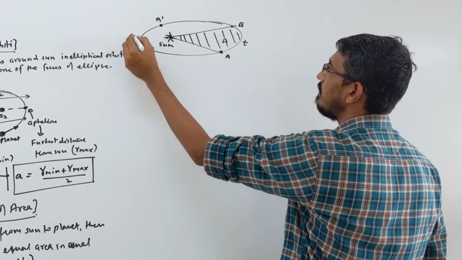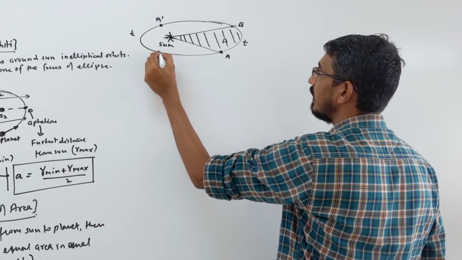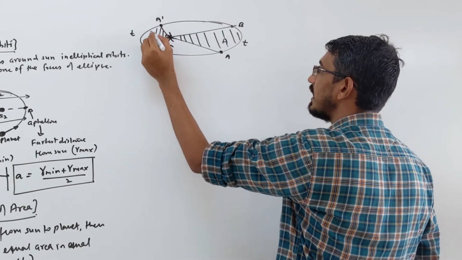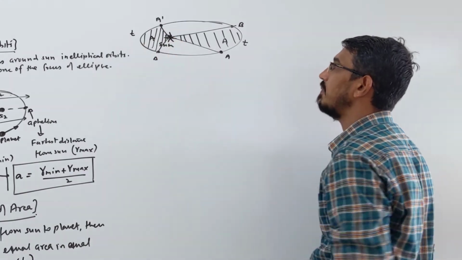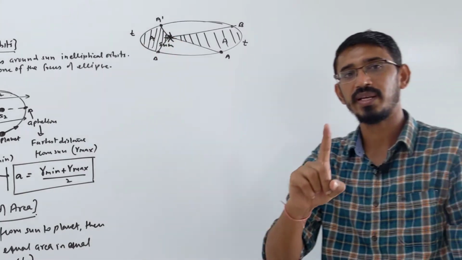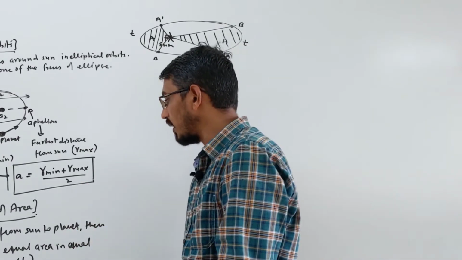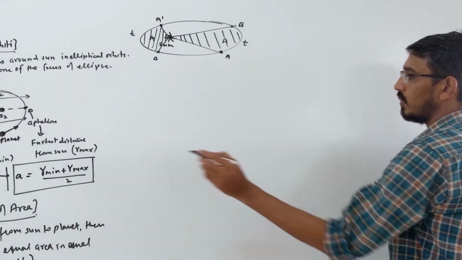Then suppose the planet was at some other point, say A dash. You wait for the same time t and suppose it comes somewhere here. Then you draw lines from here, and this will also cover exactly the same area. This area will also be A, if the time is the same. In equal times, it sweeps exactly equal area, or you say area is proportional to time.